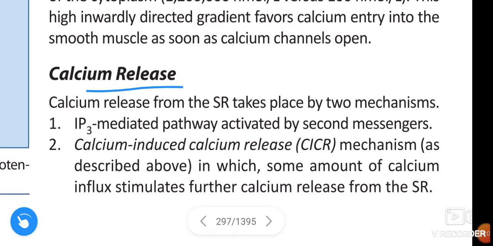Next, calcium release. The calcium release from the sarcoplasmic reticulum takes place by two mechanisms.